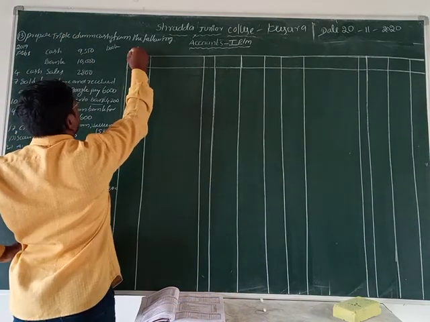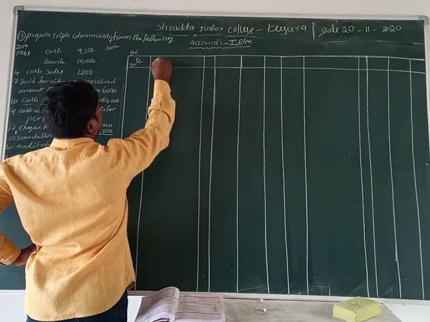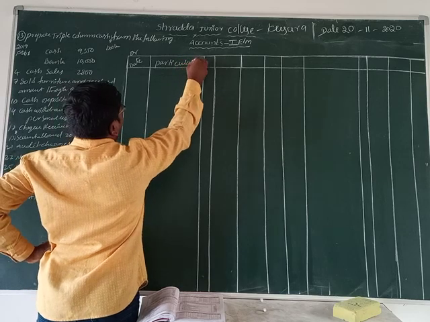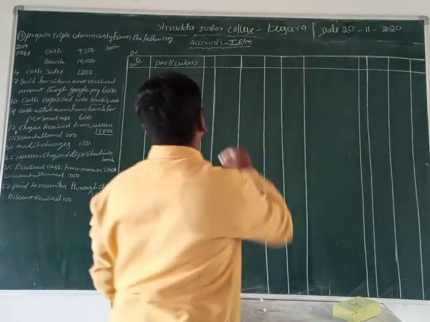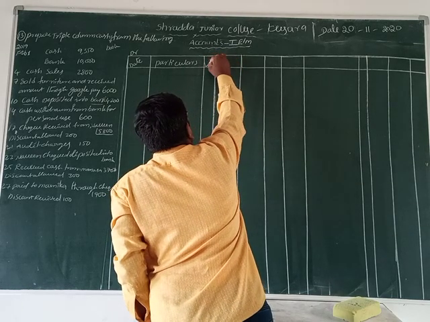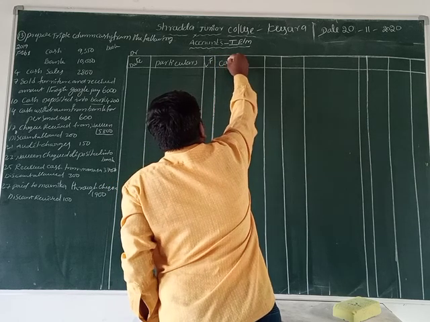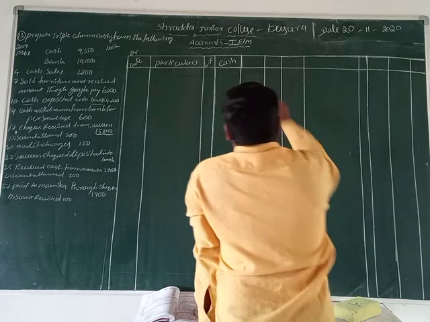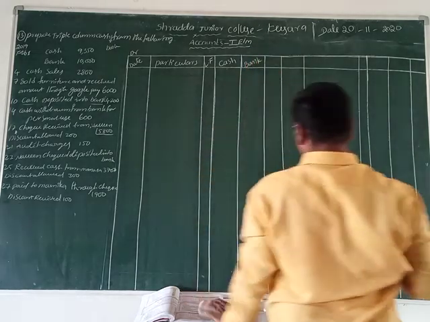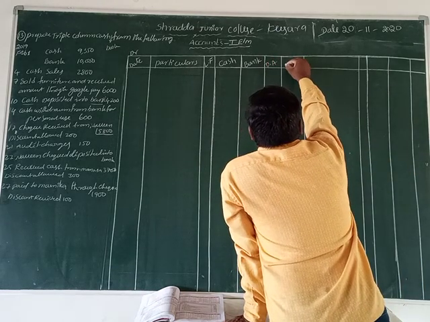Write down debit: date, particulars, LF, cash, bank, discount allowed.